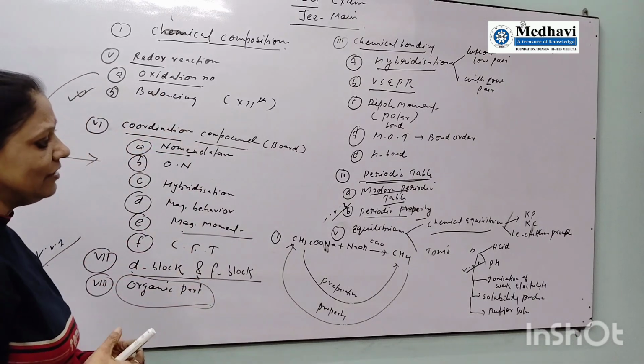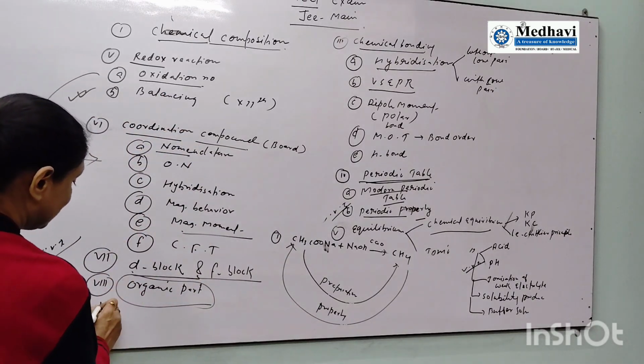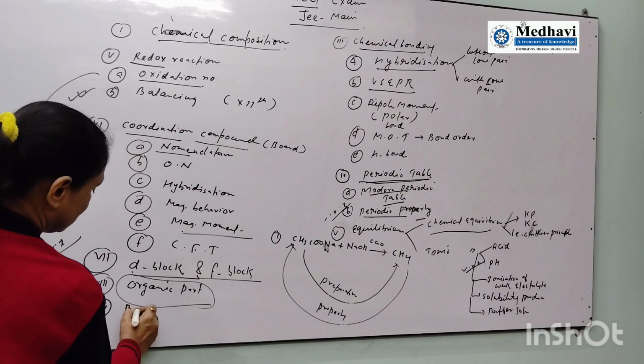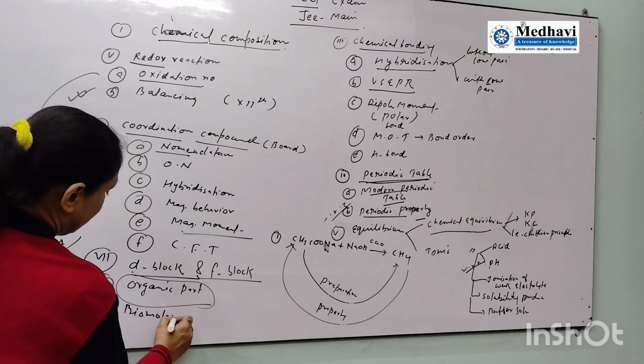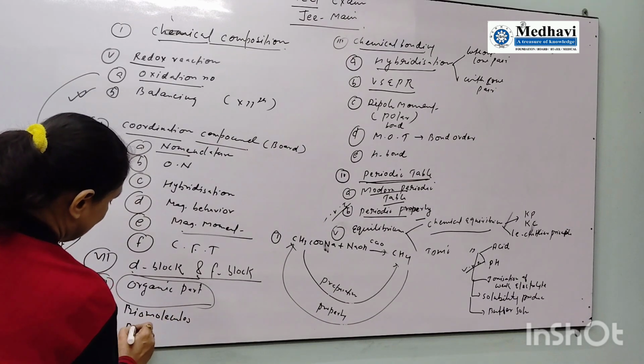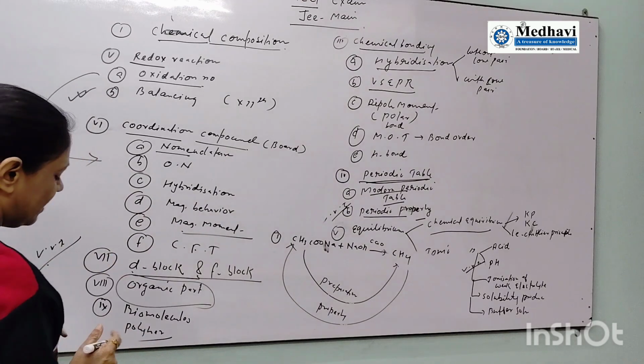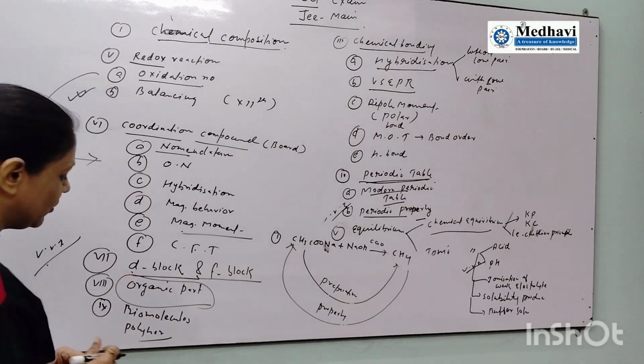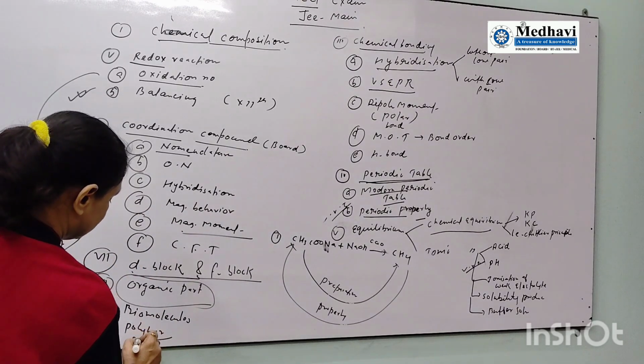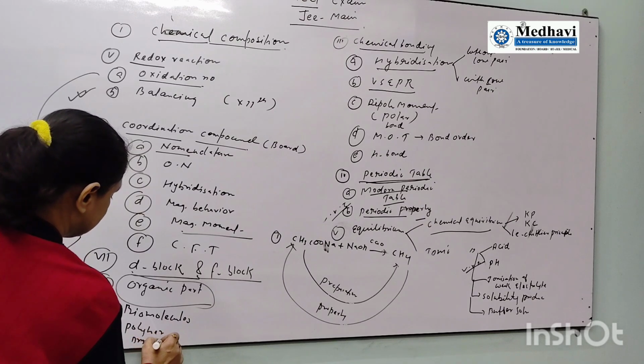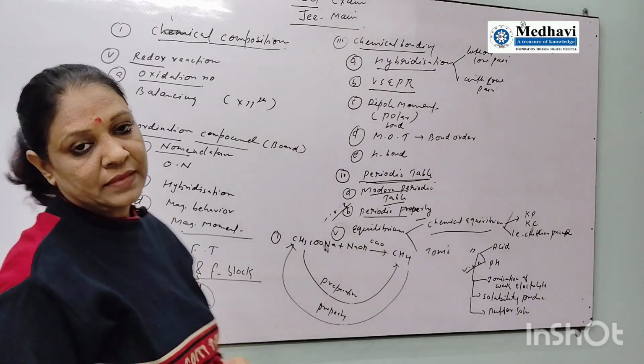So these are the information. Apart from that, one thing also I am missing, biomolecules. Polymers has been omitted in the board exam, but from the competition point of view it is important. Drugs and dyes, very, very important.